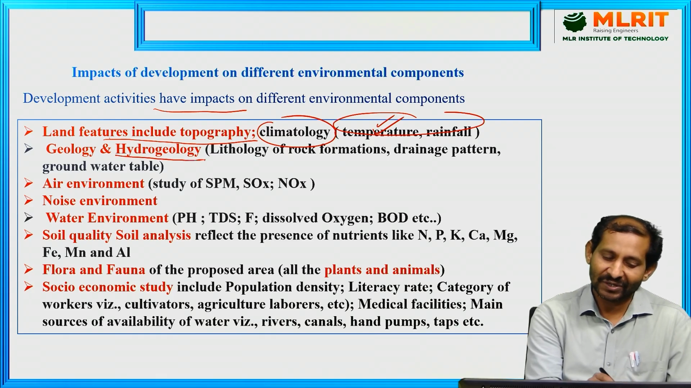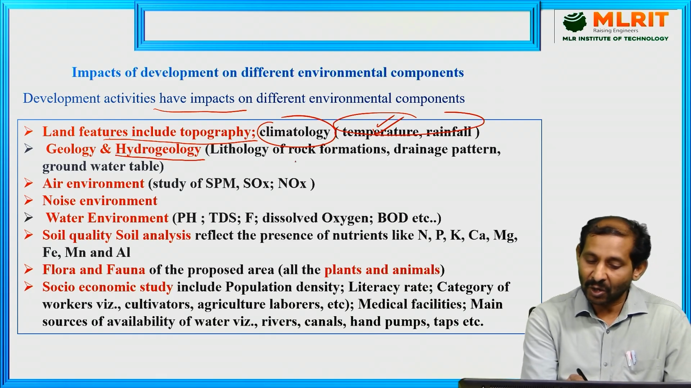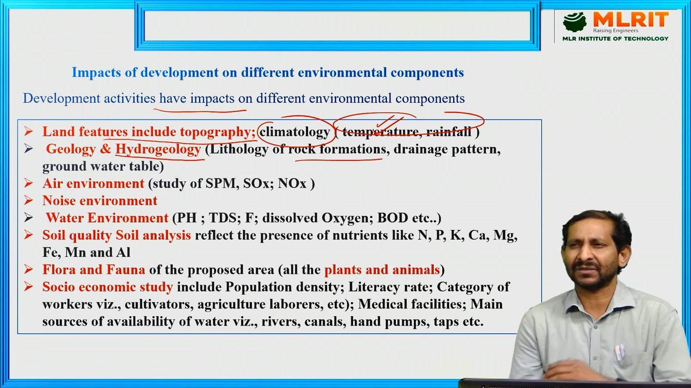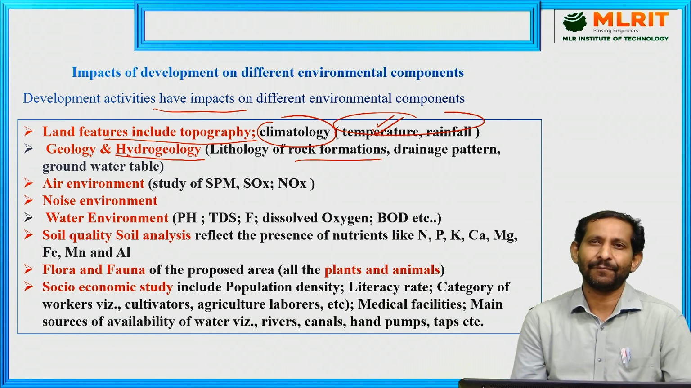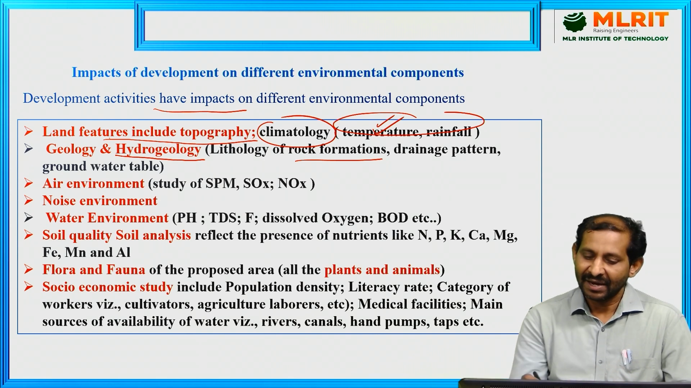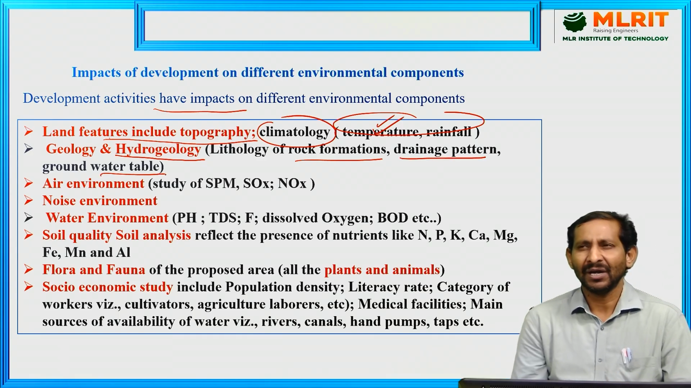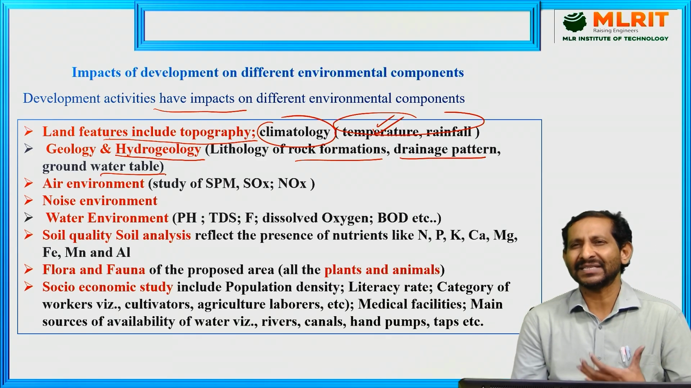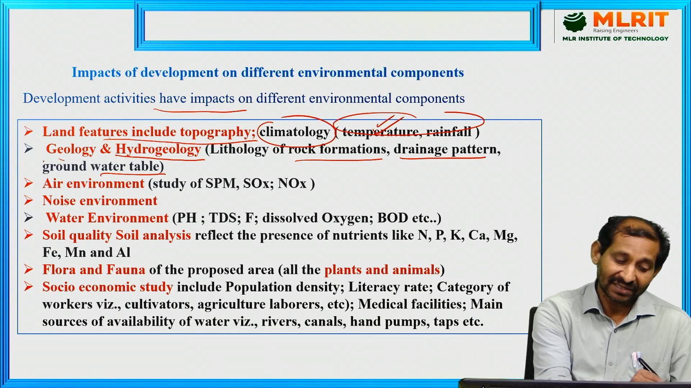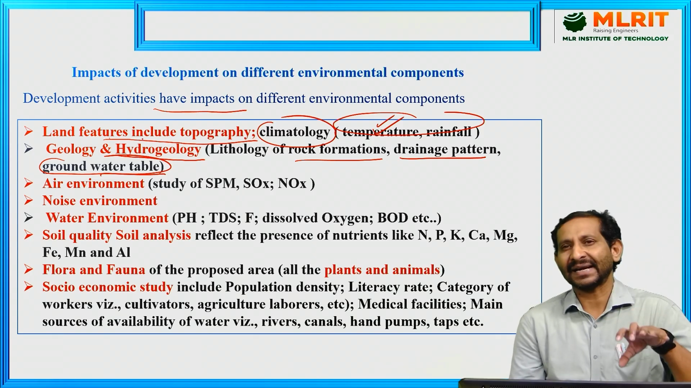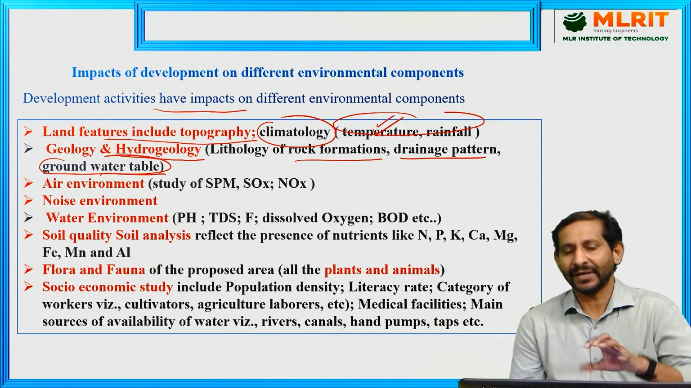Geology and hydrology: lithology and rock formations, meaning what type of rocks are formed in the earth's crust, the drainage pattern system, and the groundwater table. If the groundwater table is decreasing, the ground subsidence will slowly increase. So the developmental activity is planned in that particular area based on the groundwater table as well.